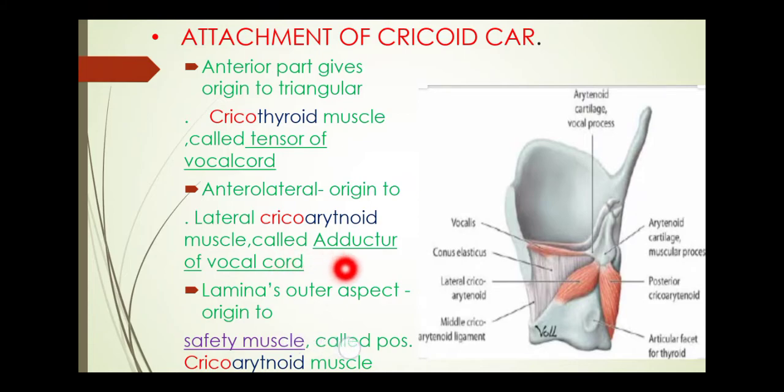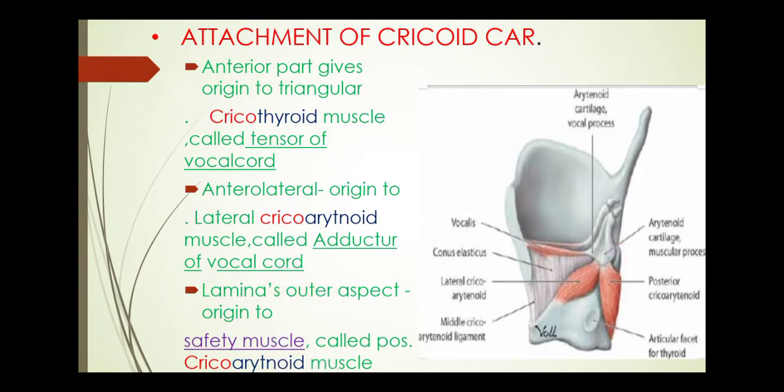cricoarytenoid muscle called the adductor of the vocal cord. At the lateral side there is the lateral cricoarytenoid. This is the arytenoid cartilage in the pyramid shape. This is the thyroid cartilage, and this is the lamina in the posterior view of the cricoid cartilage. With the attachment to the cricoid and the arytenoid, there is the lateral cricoarytenoid muscle, also called the adductor of the vocal cord.